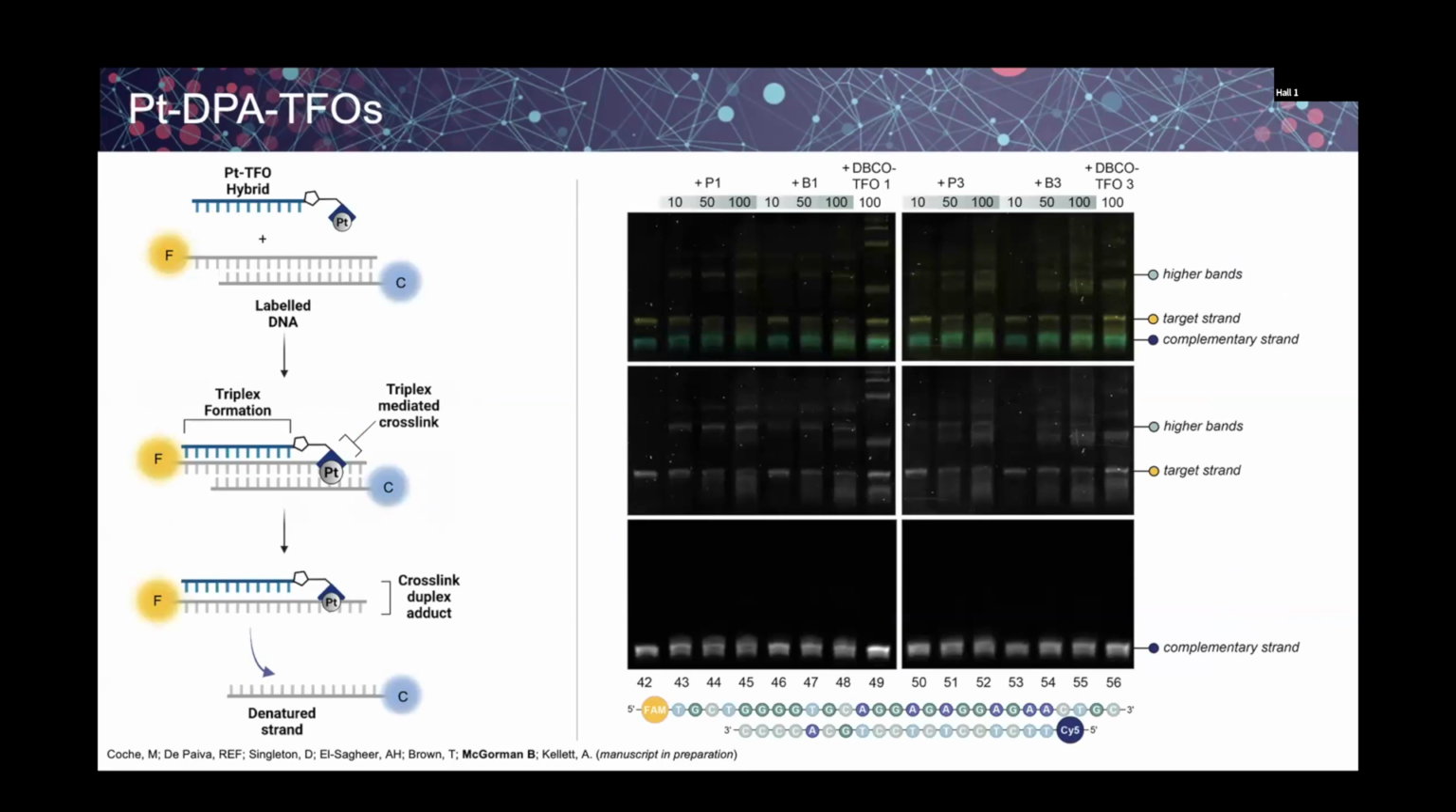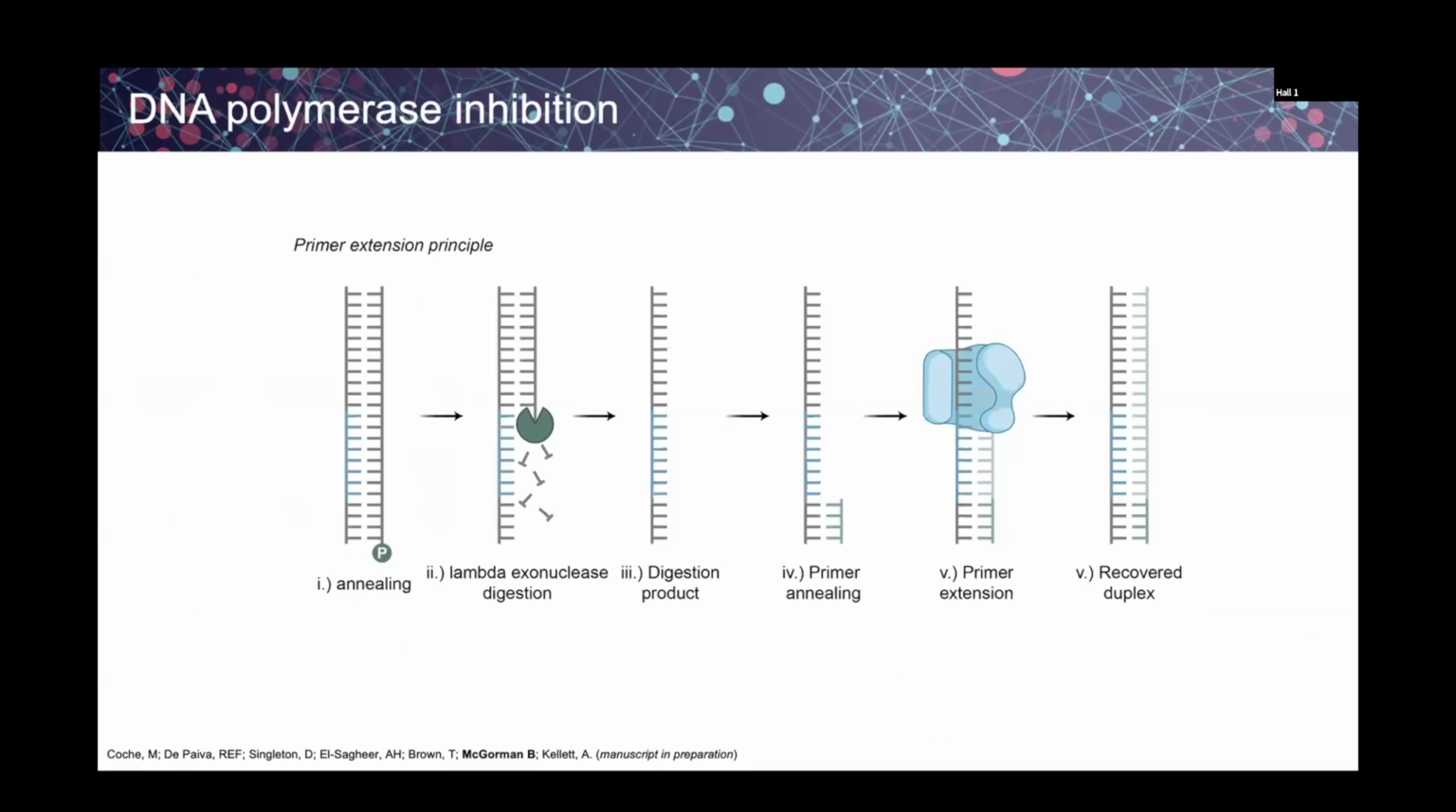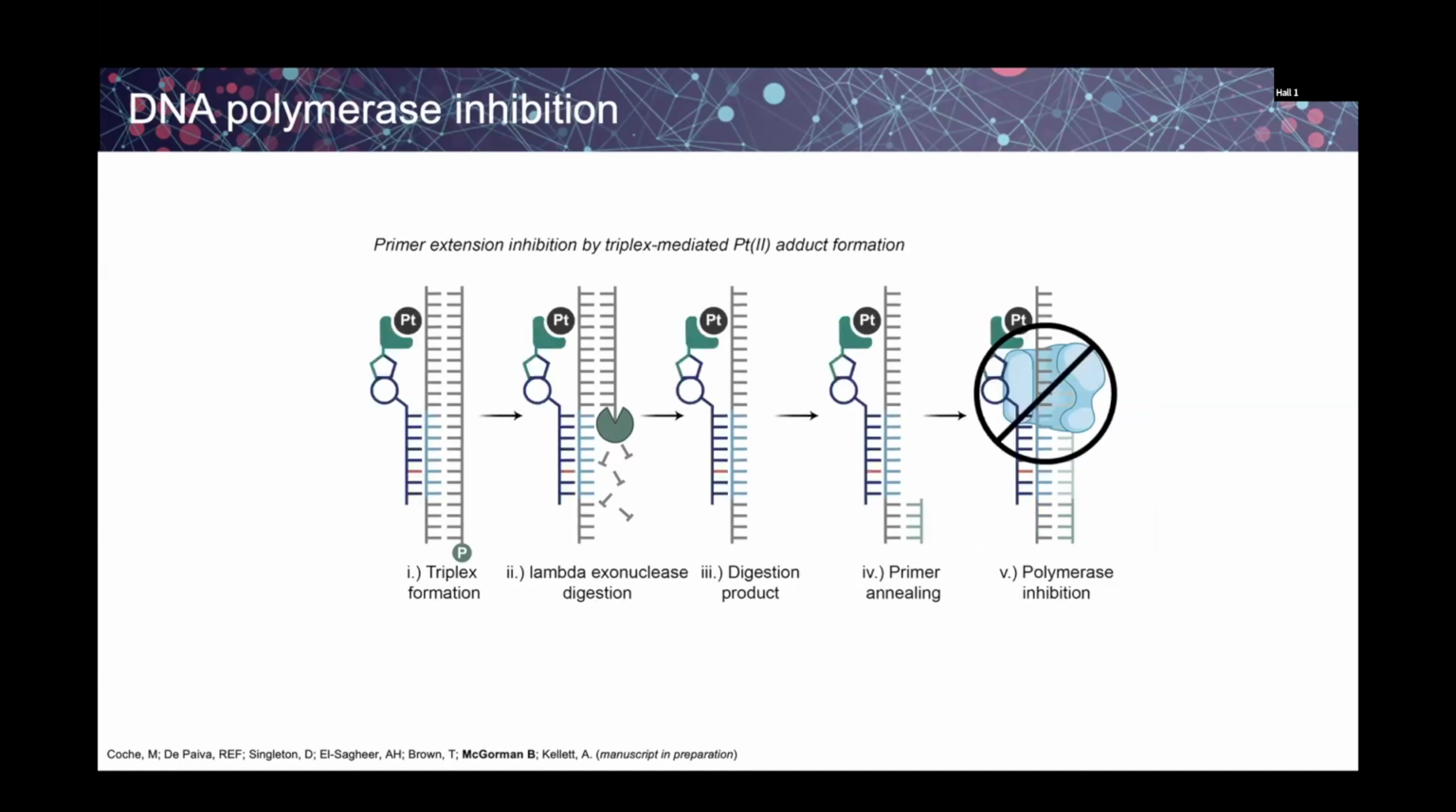And in this experiment, it was really important as it informed the design of our next assay, which was to see could a DNA polymerase read past the platinum adducts that formed. So from the gel electrophoresis, we knew that it was the target strand that the platinum cross-linked with. So we put a 5' phosphate group on the complementary strand. This could then be digested by lambda exonuclease to give single-stranded DNA. Add a primer, it's extended, and we get the duplex again. When the platinum TFO was present, the DNA polymerase cannot read past the platinum adducts, and a truncated product is